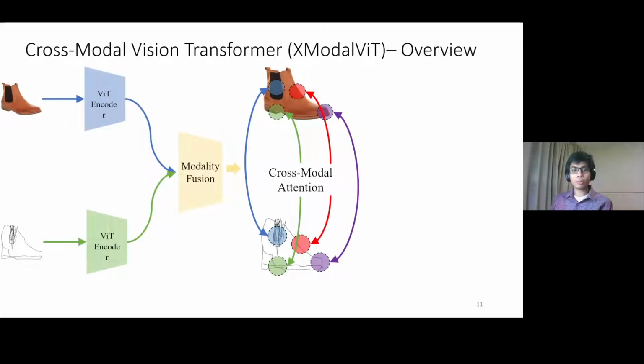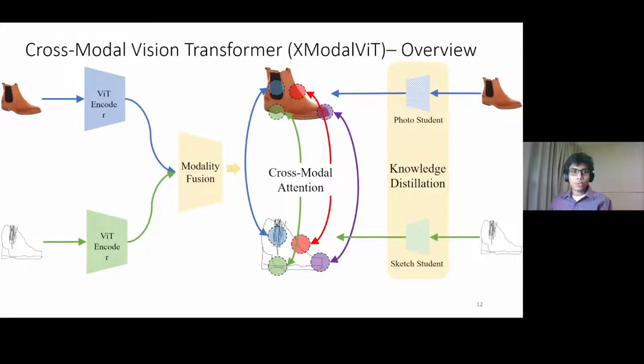Thus, instead of prematurely discarding such features, we perform a modality fusion to retain them in the representation space. We then transfer this knowledge to independent encoders, which can leverage the richness of the fused representation space without having to perform the expensive cross-attention operation at test time. We call our end-to-end model cross-modal ViT.